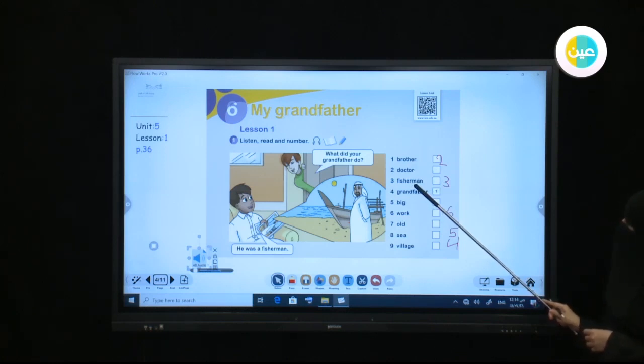He lived in a small village. The village was near the sea. Wow! Where did he work? He worked on a boat. But you live here. Yes, my grandfather moved to the city to work.